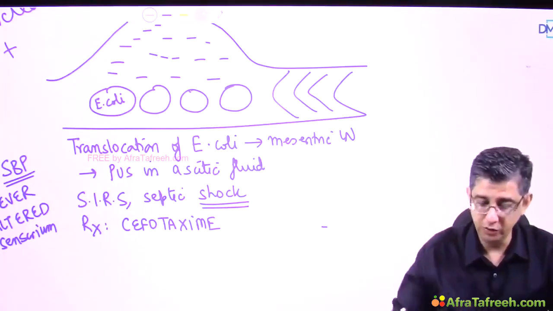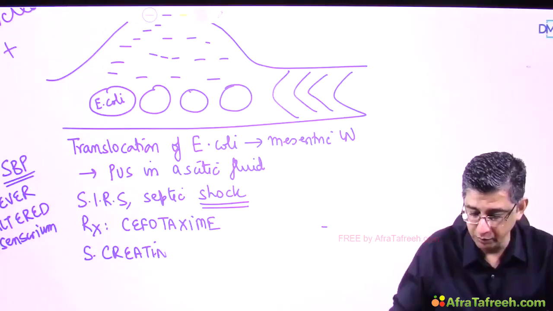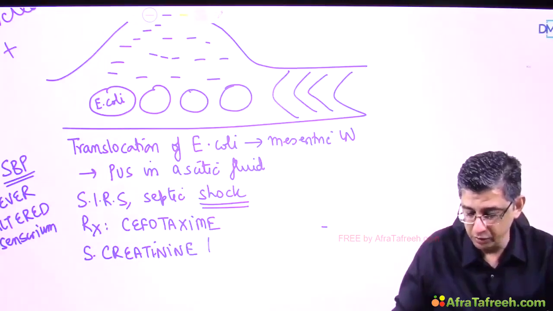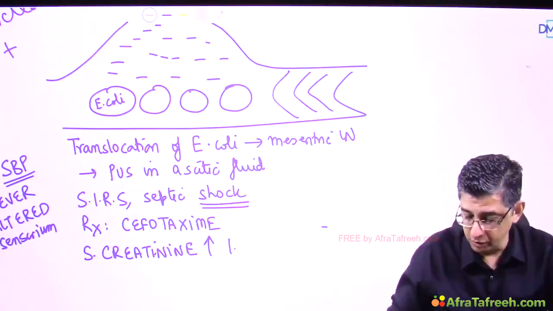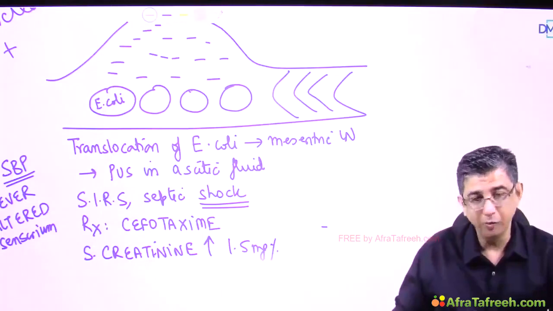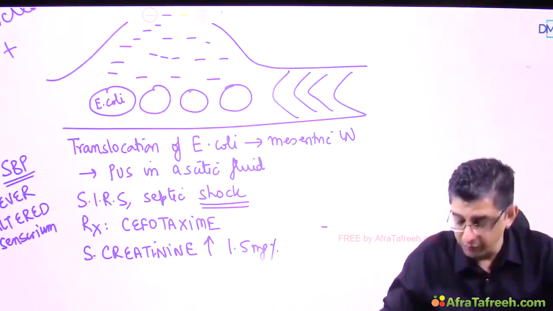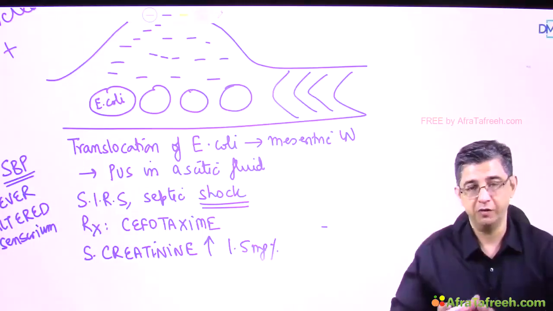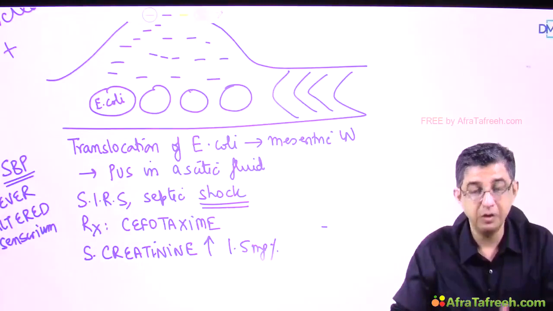At this point of time, most of the time, you as a doctor will also notice that this patient will be having an increased value of serum creatinine. That is mainly because of the renal failure component that comes up. The serum creatinine in this patient will usually go more than 1.5 milligram %. Now the problem is that a lot of these patients are malnourished patients. So even if serum creatinine, for example, is 0.5, what I'm saying is because this is a muscle wasted patient, so therefore serum creatinine is, let me say, 0.5.